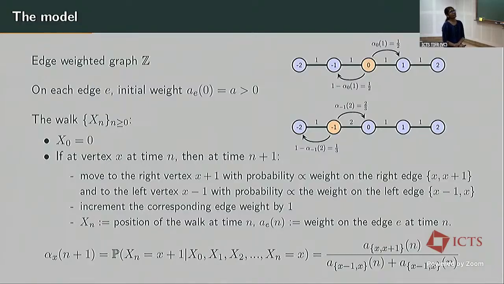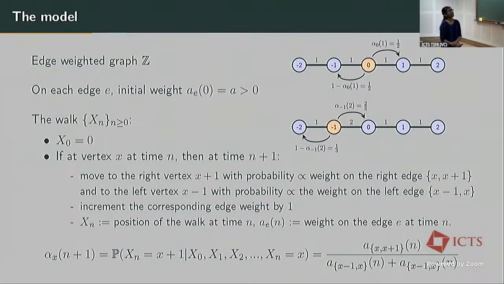After traversing the edge, I'm going to increment the weight on that edge by 1. I'll denote by X_n the position of the walk at time n, and A_e of n the weight on the edge at time n.